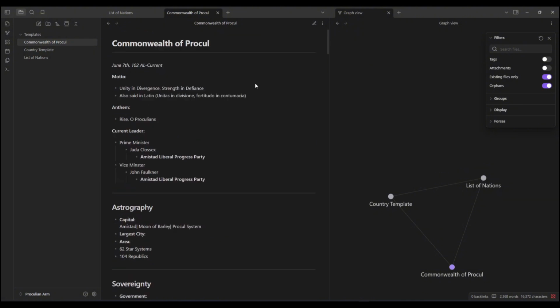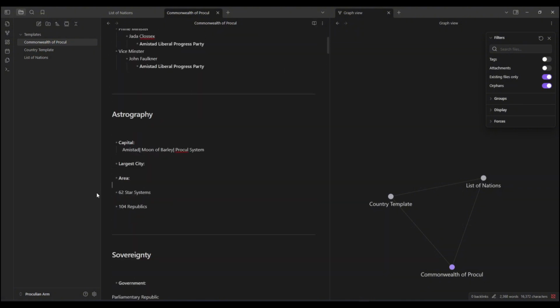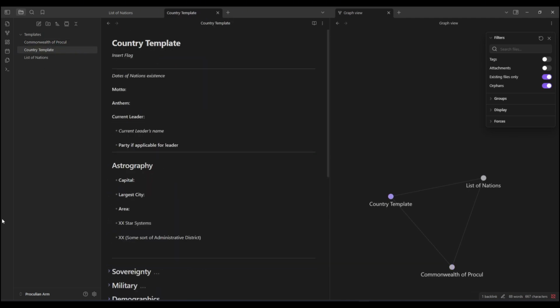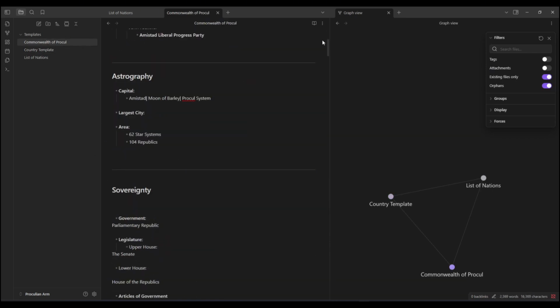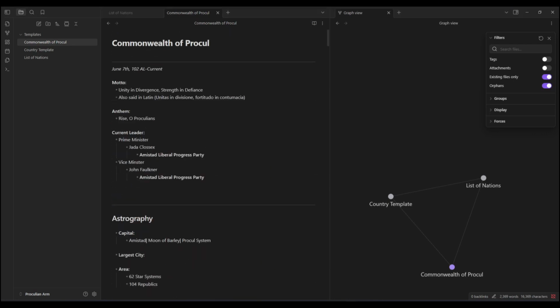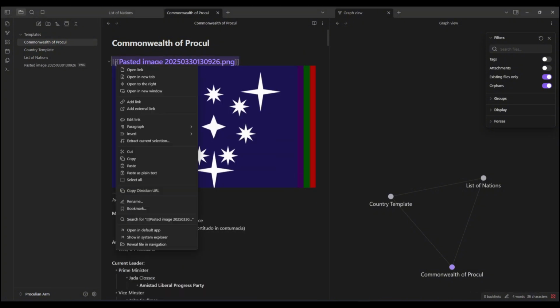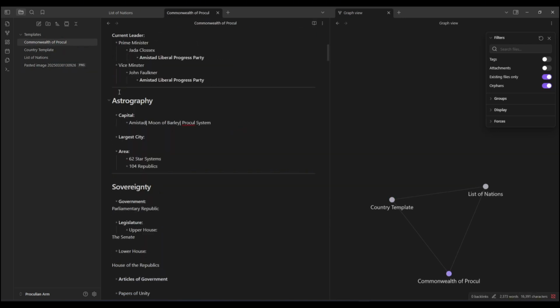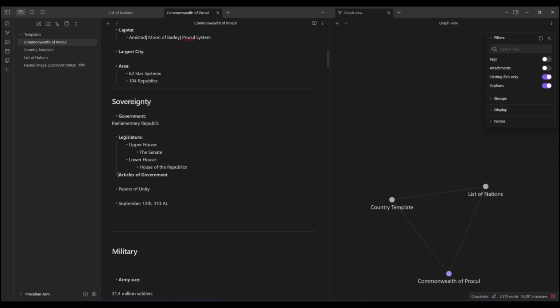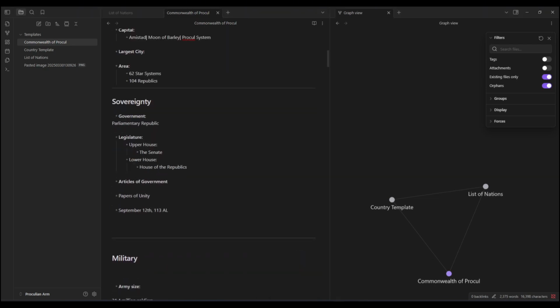Basically, it all stems from a world where, after a failed colonization of Alpha Centauri through a jump gate, a fleet of ships lands in an entirely different system, not crash lands, but you know what I mean, gets stuck there, and then they spread out and create different nations. Right now I'm creating the nation that was birthed in that homestead, the Commonwealth of Procule, a group of people who just stayed there.